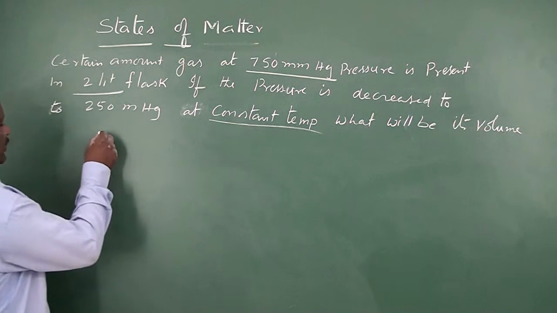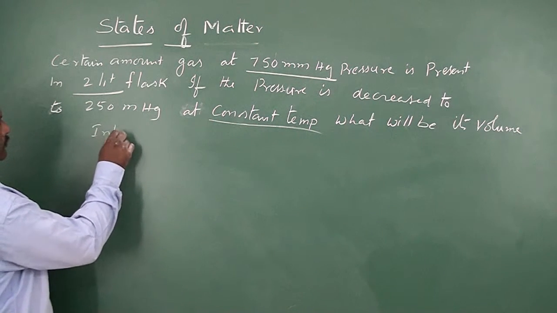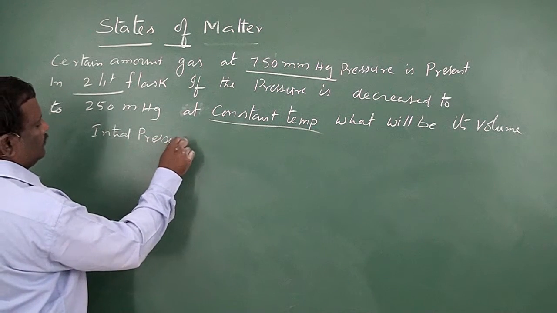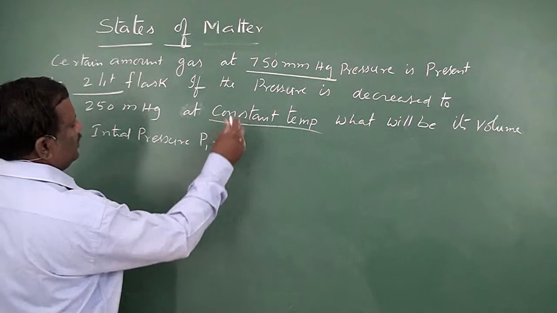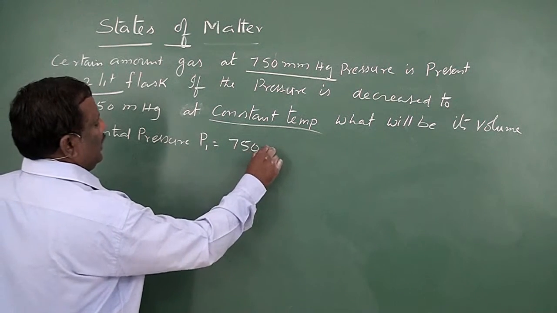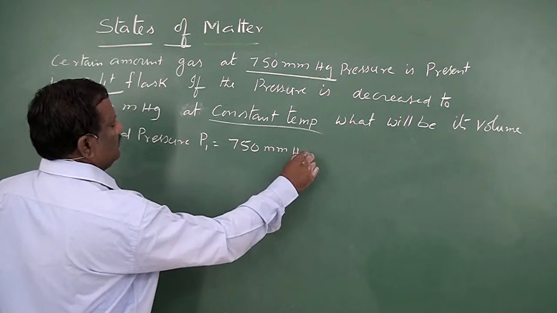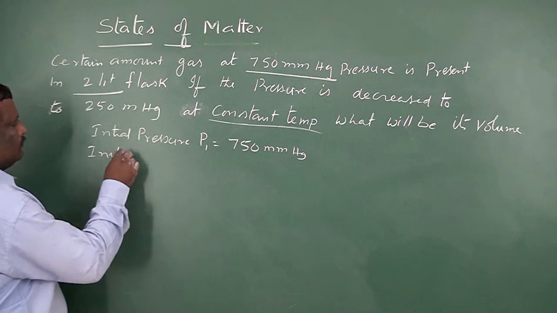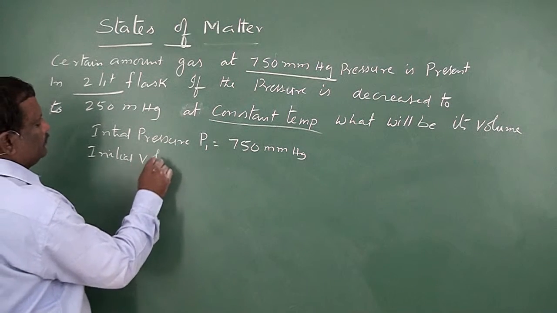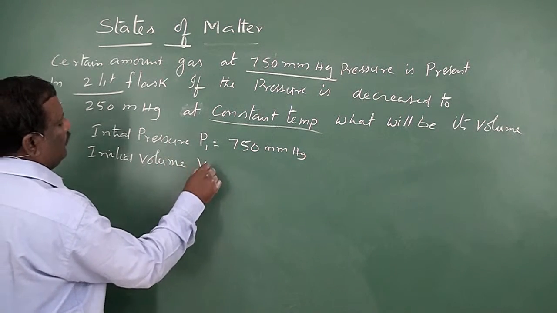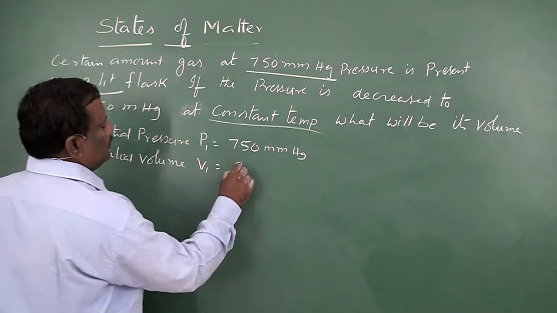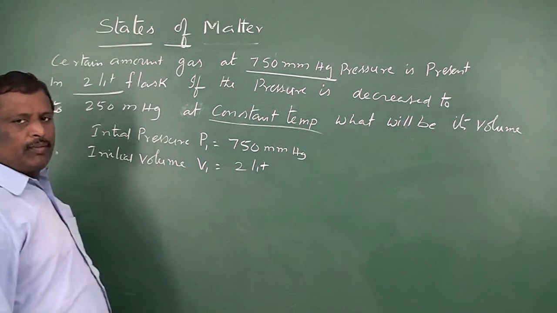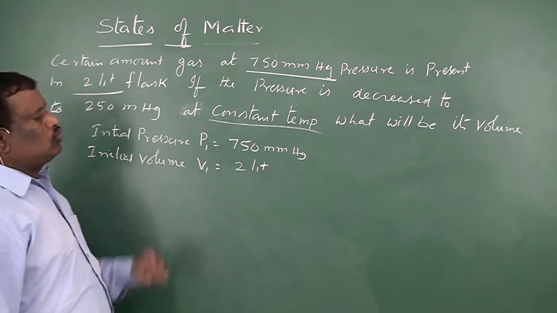So initial pressure P1 is equal to 750 mm Hg. Initial volume V1 is equal to 2 liters.